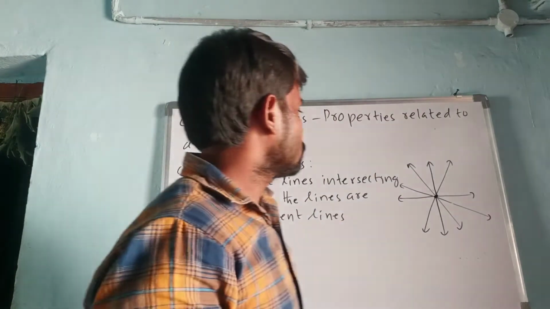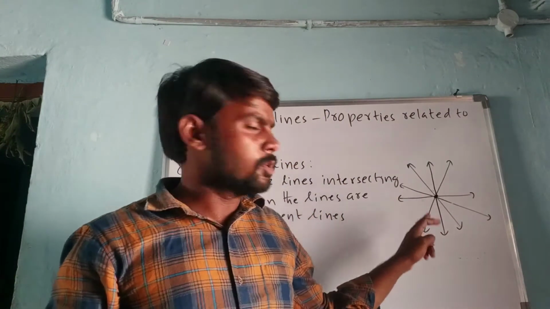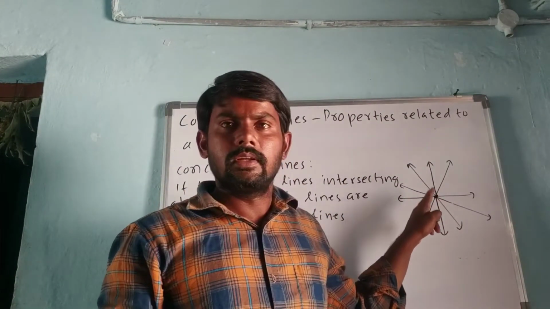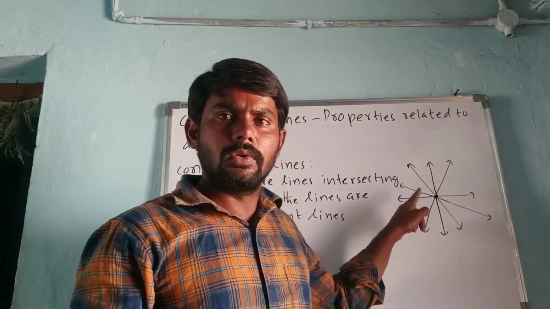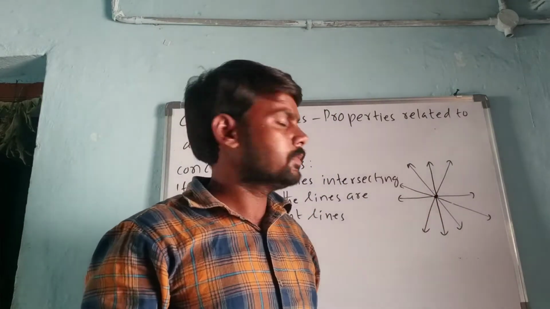Do you observe the point? Yes. This is a common point. This common point is known as the point of concurrency.